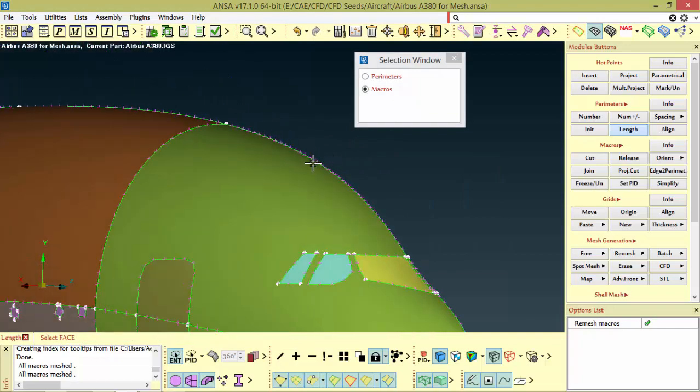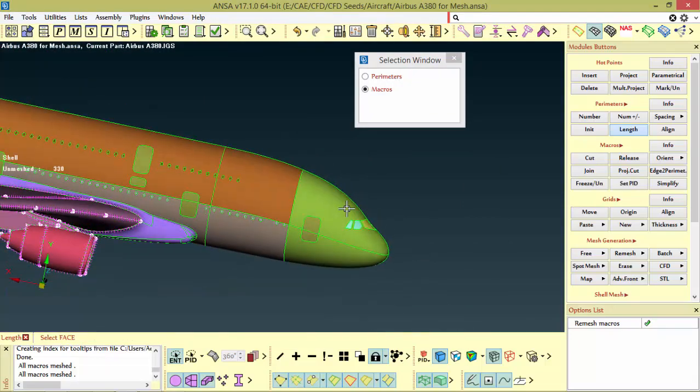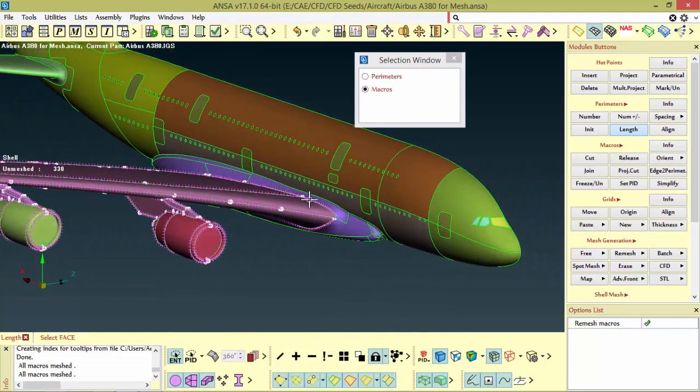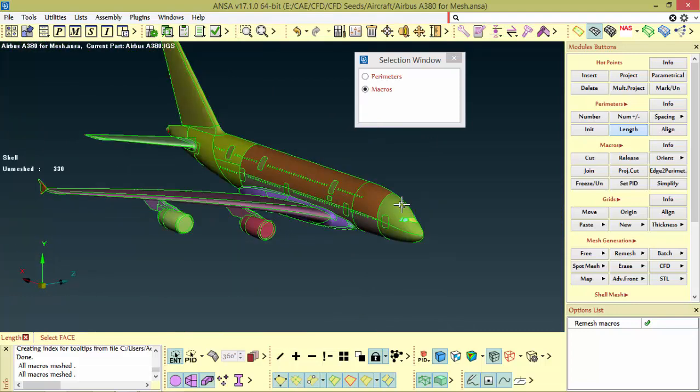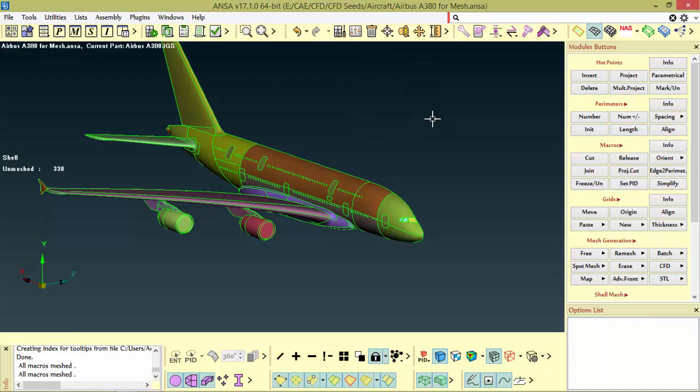So now everything is the same size. Depending upon your requirement, you can choose either a perimeter or macros.